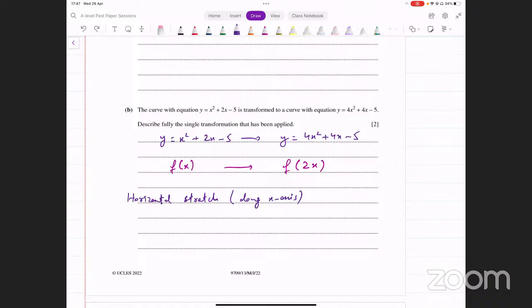Now you have to also write the stretch factor, okay. What is that going to be? Remember horizontal में उल्टा होता है, 2 से multiply हो रहा है, तो stretch factor क्या होगा इसमें, इसका reciprocal. तो आपको यहाँ पे लिखना होगा, factor का word लिखना जरूरी होगा otherwise का mark कट जाएगा. Stretch factor is 1/2. Okay, 2 का reciprocal, horizontal में उल्टा होता है, किसी number से multiply करते हैं तो उसका जो stretch factor होता है वो उसका reciprocal होता है. Okay, so this is what we get from this.